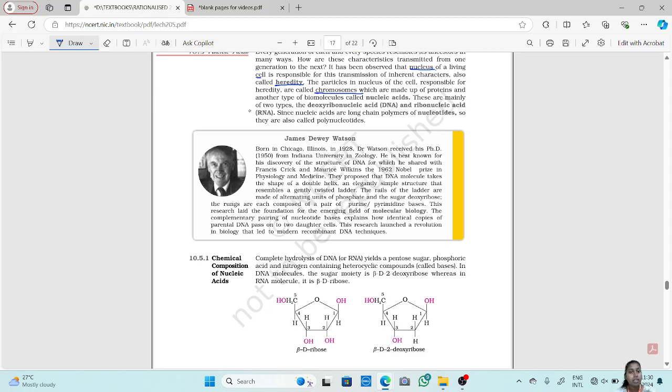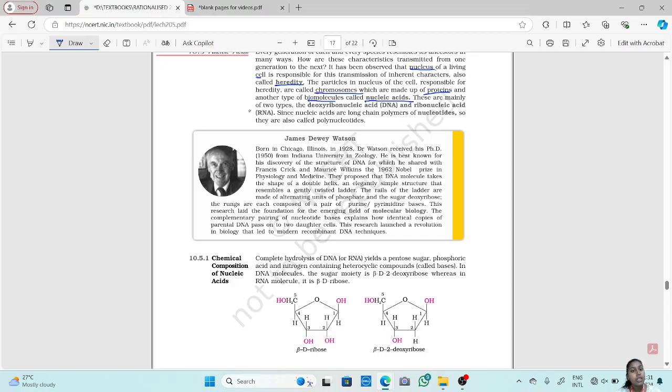The particle in the nucleus of the cell which is responsible for heredity is called the chromosome, which is made up of proteins and another type of biomolecule called nucleic acids. Now, these chromosomes are made up of proteins. Okay, proteins we have already seen, and there is another type of biomolecule which is involved in the formation of this chromosome, the nucleic acids, which we are going to see now.